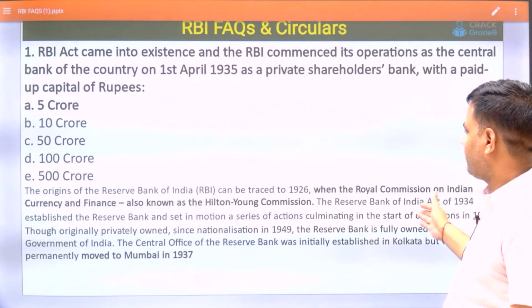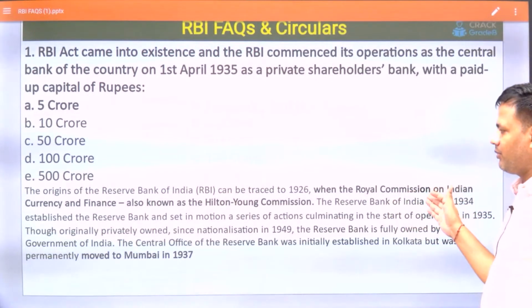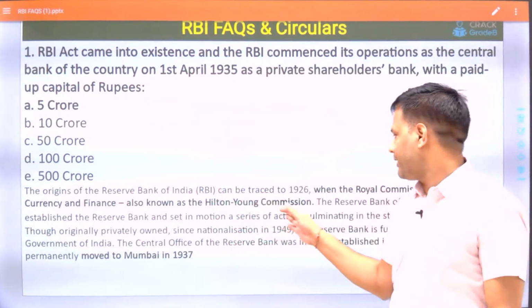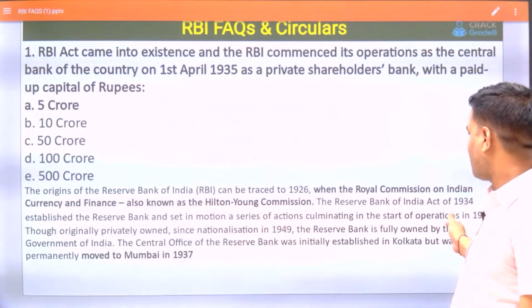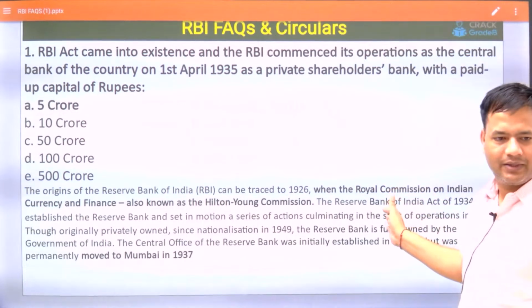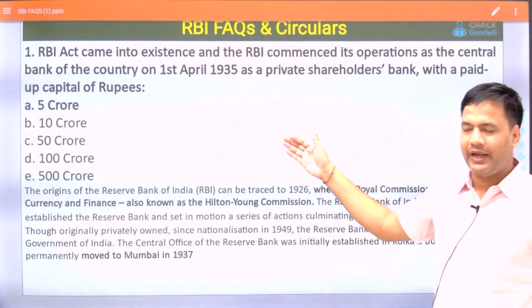And these basic details about RBI you must know, like which commission recommended the setup of RBI. So you must know that the Hilton Young Commission, also known as the Royal Commission, and the RBI Act is the RBI Act 1934, and RBI started operation on 1st April 1935.